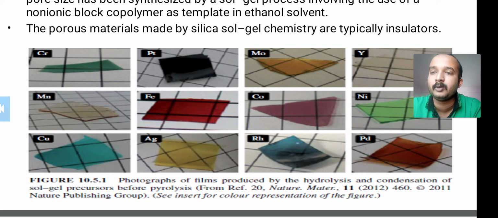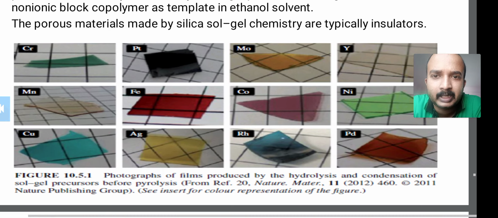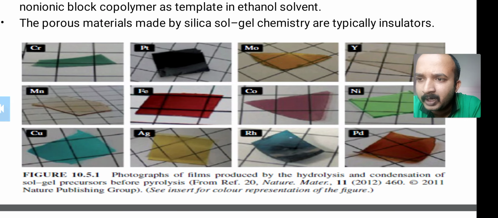Secondly, platinum. Third, molybdenum, containing yellow colors. Then yttrium, white. Then manganese, then iron, red, and cobalt, pink. Nickel is a faint green. Copper is light blue. Silver is dark yellow. Rhodium is dark blue, and palladium is orange.